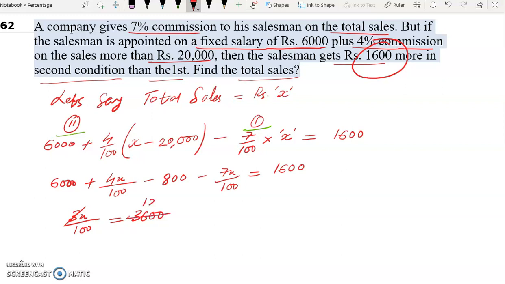3 1s are 3, 3 2s are 6. So our x is how much? Rupees 1,20,000, and this is our answer.